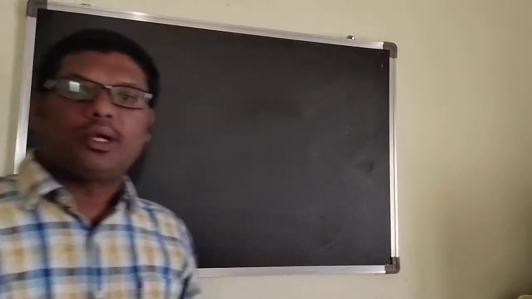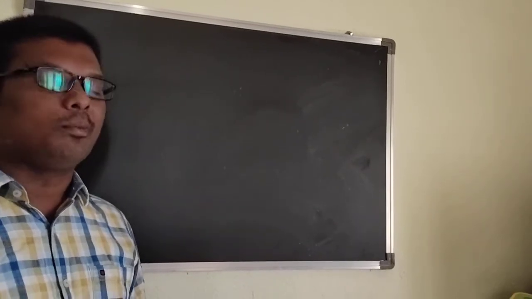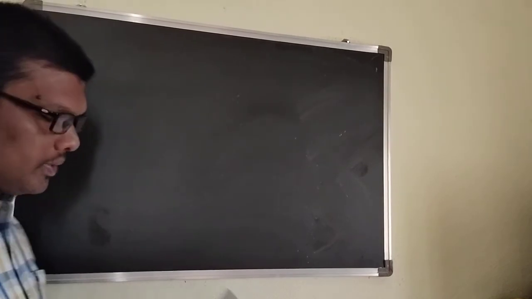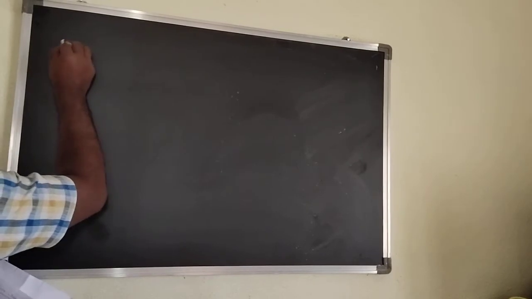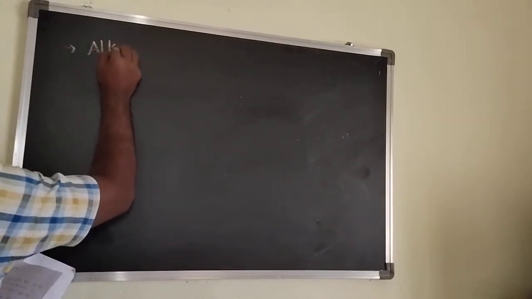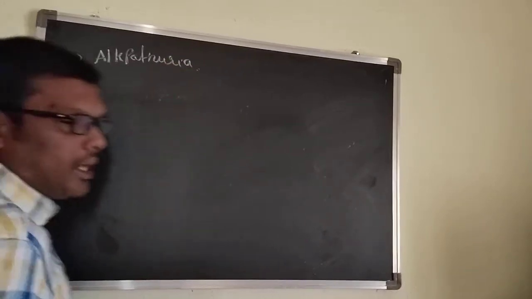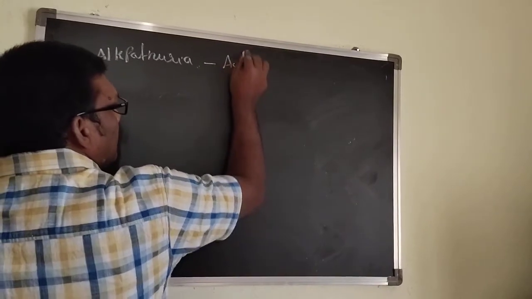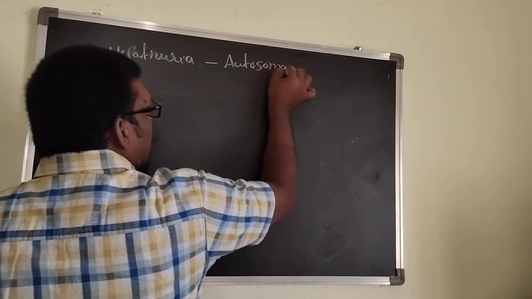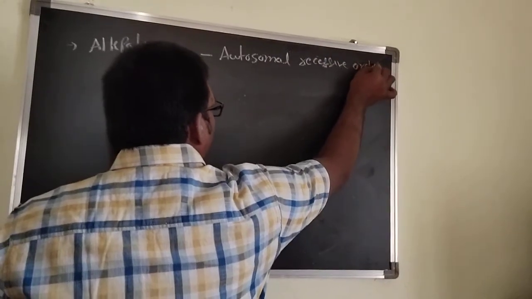Last class we discussed Hardy-Weinberg principle problems. We can go for some of the important problems. In the Hardy-Weinberg principle, suppose alkaptonuria. What is alkaptonuria? Alkaptonuria is an autosomal recessive disorder.